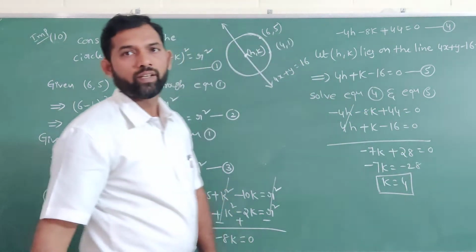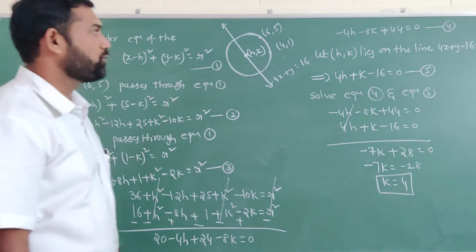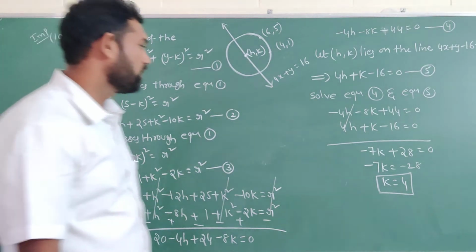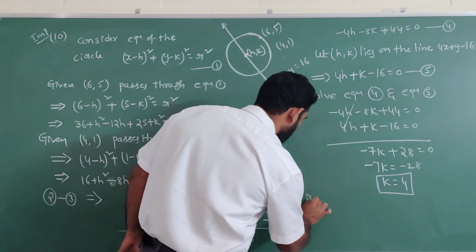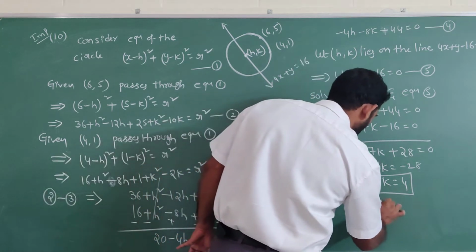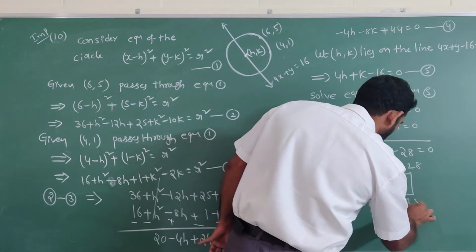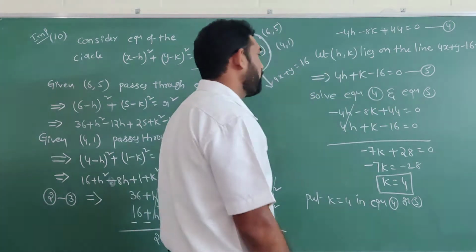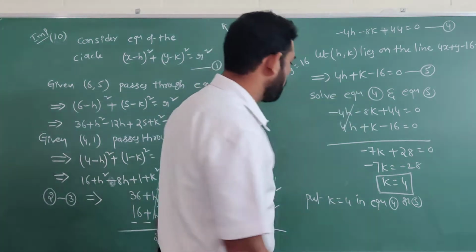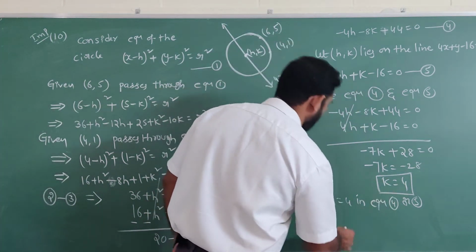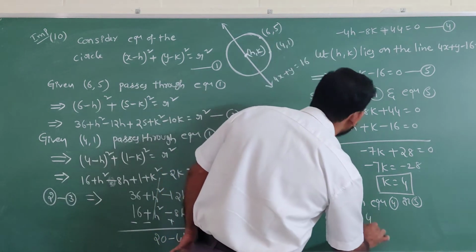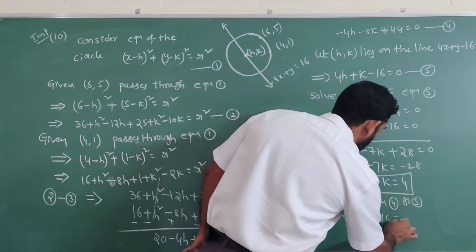So k is equal to 4. Similarly, k value substituted in equation number 4 or 5, we get the h value. Put k equal to 4 in equation number 5: 4h plus 4 minus 16 equal to 0.